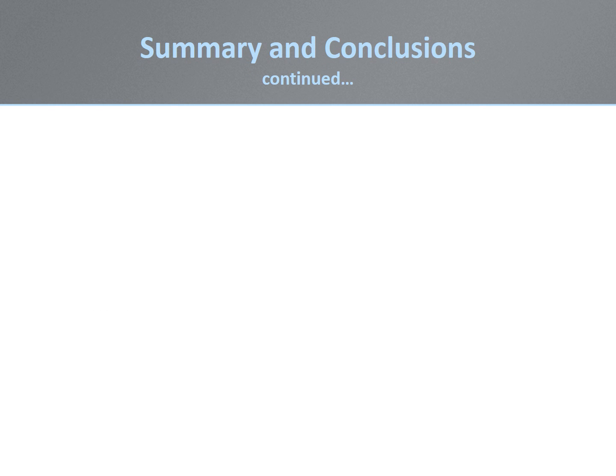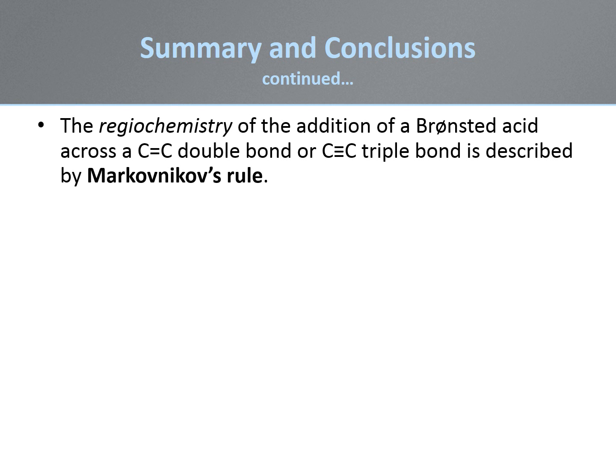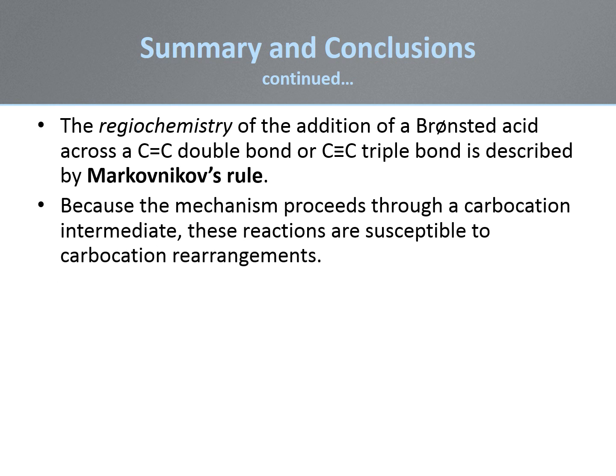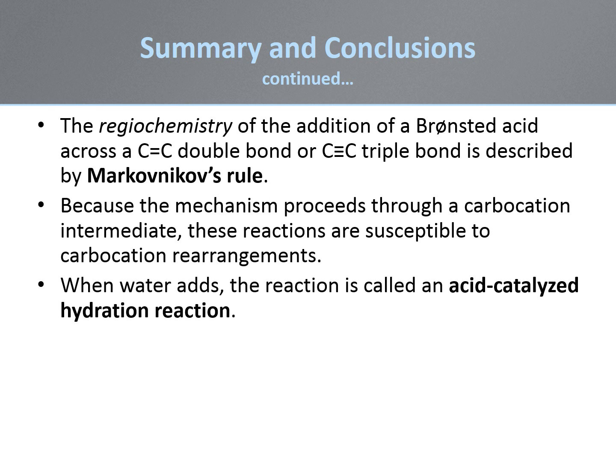The addition of a Bronsted acid across an unsymmetrical double bond or triple bond is regioselective. This regioselectivity is referred to as Markovnikov's rule, where the proton typically adds to the least substituted carbon to form the more stable cation. These cationic intermediates can undergo rearrangement to a more stable cation if such is available. When water adds across a pi bond, the reaction is called hydration. This reaction typically requires an acid catalyst to proceed.